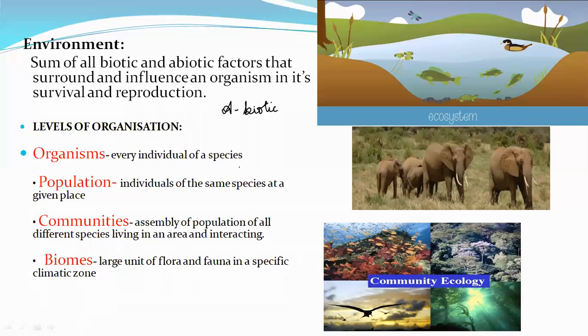Now coming to population: individuals of the same species at a given place. In one particular place, individuals of the same species will live. For example, some places are very popular for wildlife birds. Those same species of birds will live only in this one area.